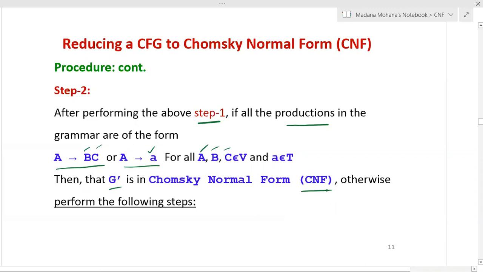Every time we won't get all productions in the form of these two after applying step one, but some productions may be in the required form, and those you can keep as they are. Other productions which are not in the required form, that means neither two variables in the right hand side nor a single terminal, for those productions you can proceed with the other steps. Otherwise, suppose the productions are not any one of these two forms, then you have to perform the following steps.